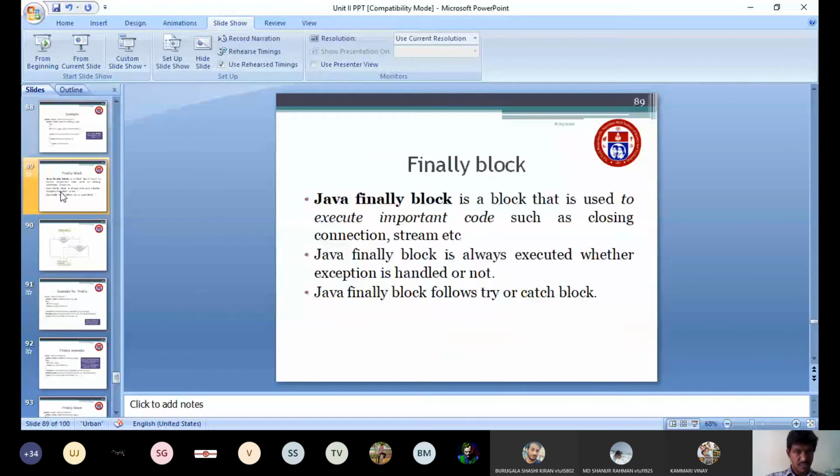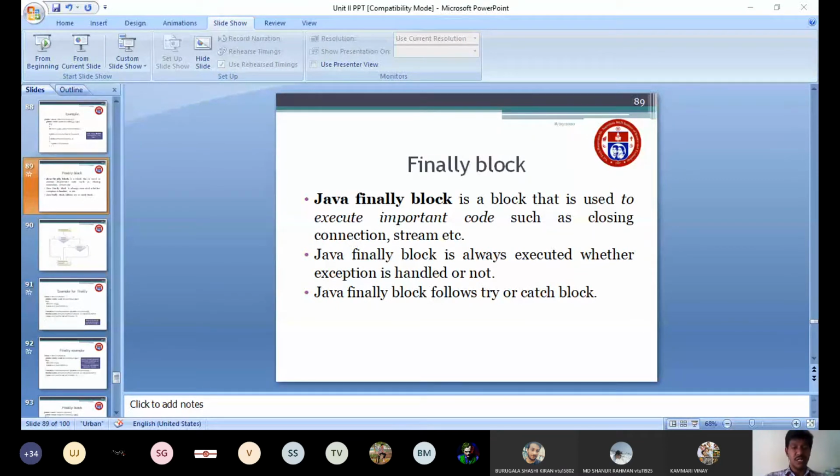Next one we will see: the finally block. Already I told about the catch block. Now we will see about the finally block. What is meant by finally block? What is the use of the finally block? It is a block that is used to execute important code such as closing connection and stream, etc. And the Java finally block is always executed whether the exception is handled or not.